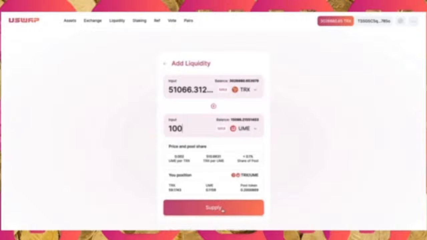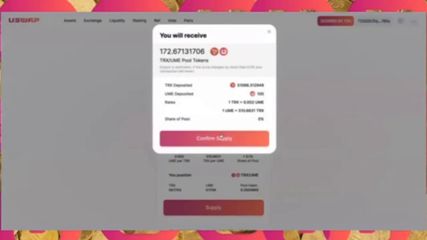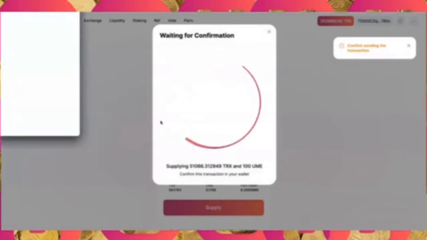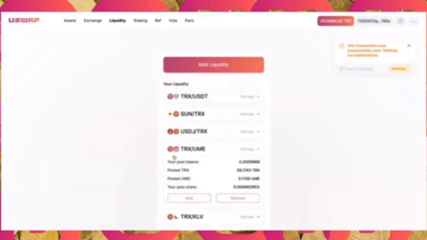Now, what I do is that I confirm the supply, I will see that I'm receiving something called TRX UME pool tokens, 172.67. Those pool tokens, I will show you what to do with. You confirm the supply, you accept it in the wallet, and as you can see now in the TRX UME, this should be increasing. There we go. Your pool tokens, 172, pool TRX, 51,000, and 100 UME. Now, how do I utilize these pool tokens to stake and earn more UME? I'm going to tell you.